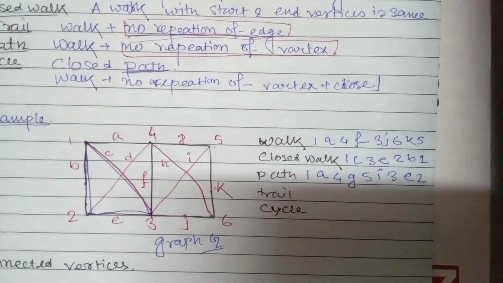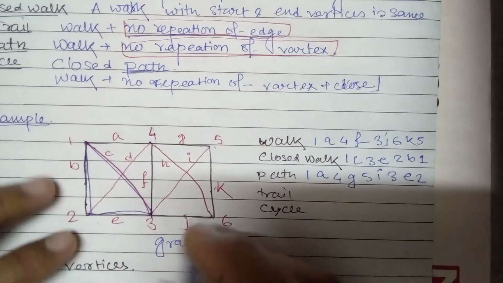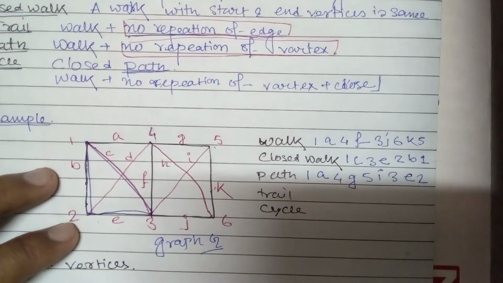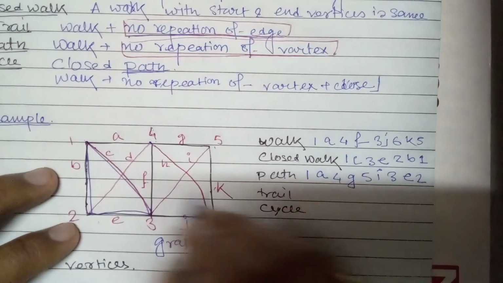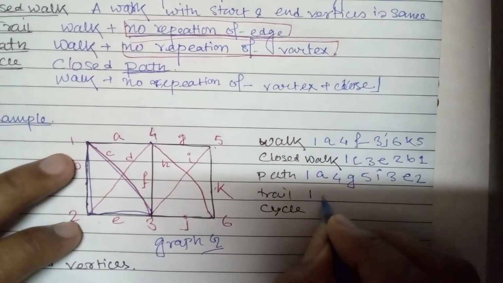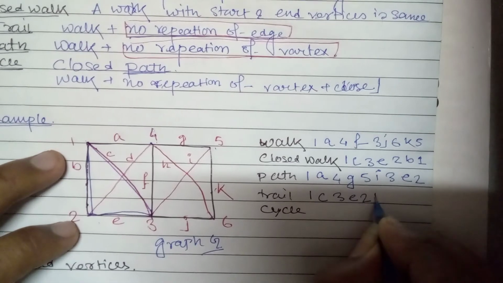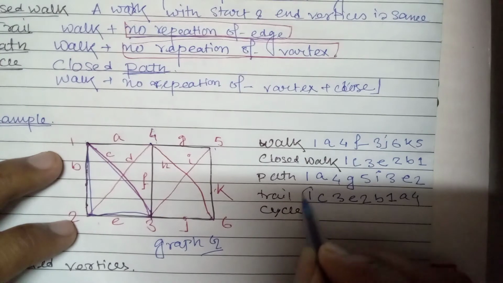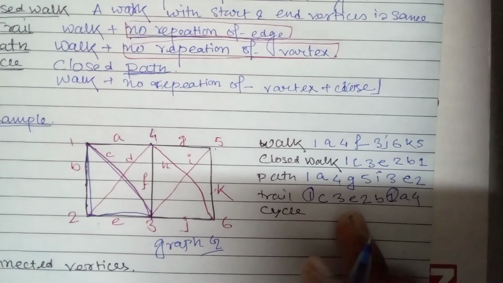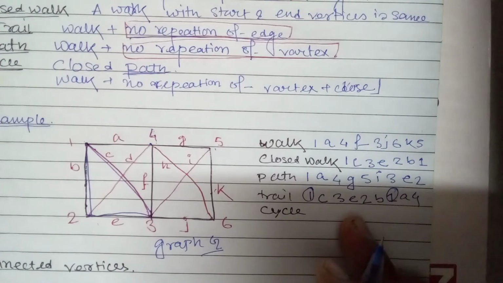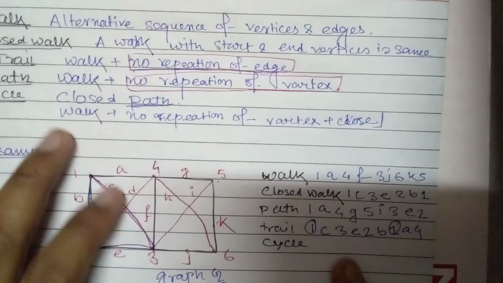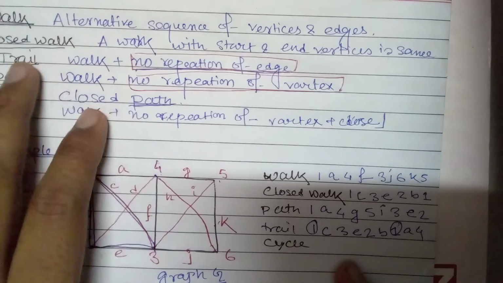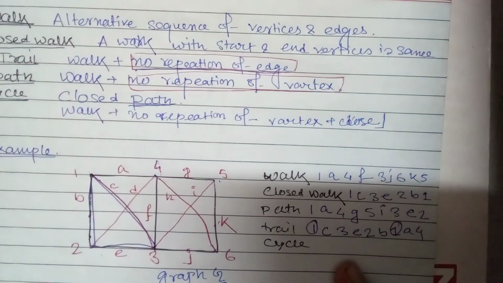Now what do you mean by trail? This must be a walk where no repetition of edge will be there. There can be repetition of vertex, but there should not be any repetition of edge. So we can say like 1 C 3 E 2 B 1 A 4, like that. You can see one vertex is repeated twice, but this is not going to create any problem in case of trail, because in the definition we have said that a trail is a walk with no repetition of edges.